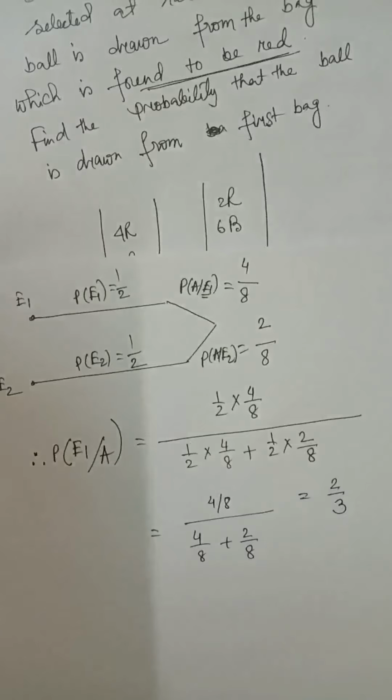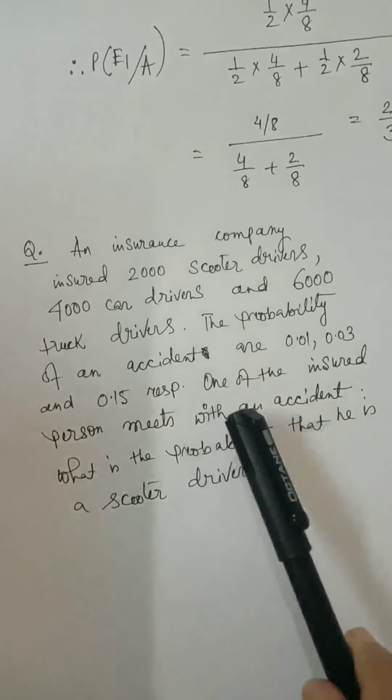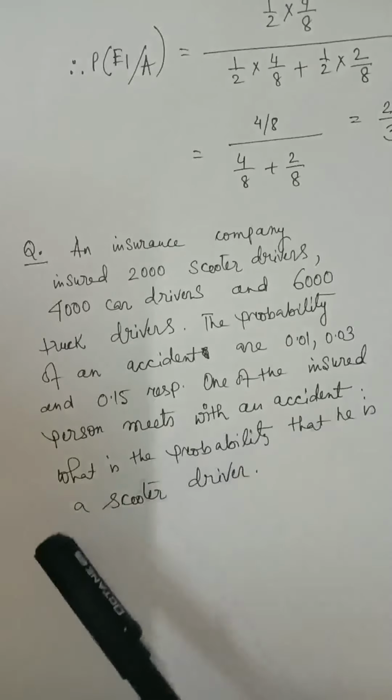This is the answer. The next question is, an insurance company insured 2,000 scooter drivers, 4,000 car drivers and 6,000 truck drivers. The probabilities of an accident are 0.01, 0.03 and 0.15 respectively. One of the insured persons meets with an accident. What is the probability that he is a scooter driver?